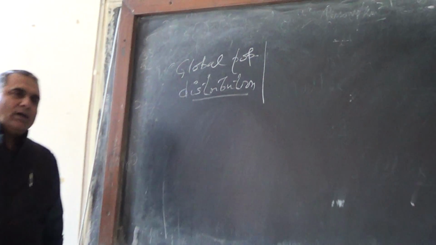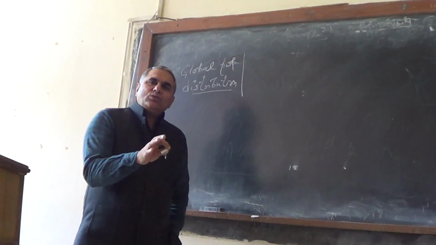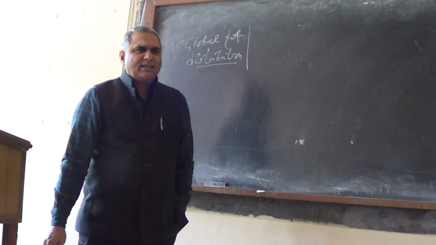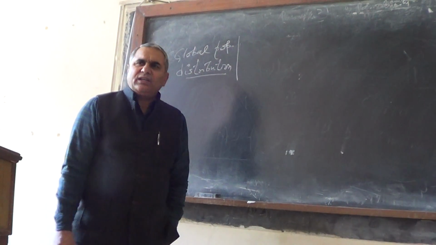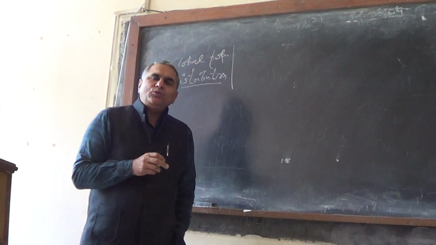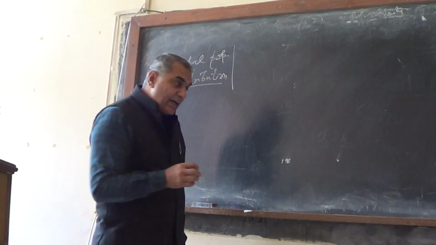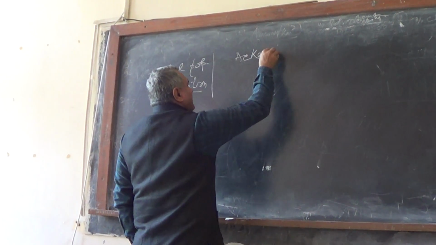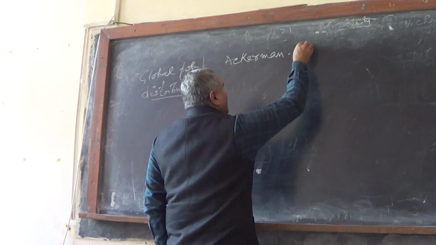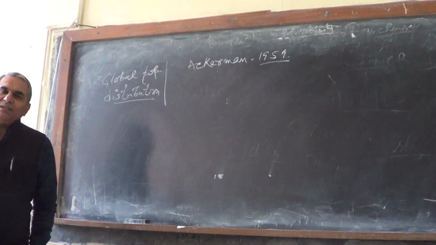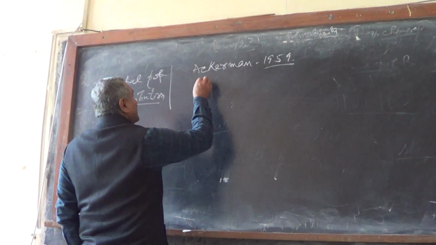So there are the different properties of population, and though yesterday I gave you different statistics and I played with these statistics and explained the different causes of the different types of the data. But one US demographer, Ackerman, in 1959, he classified the population resource regions.